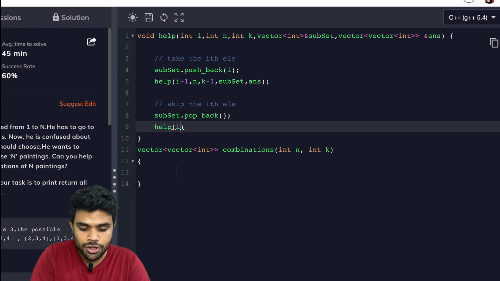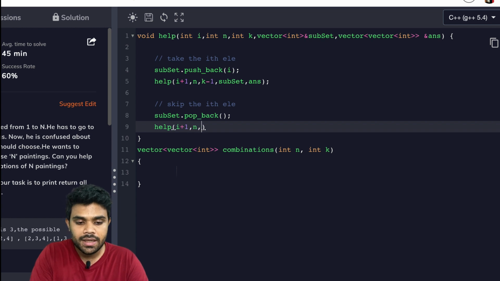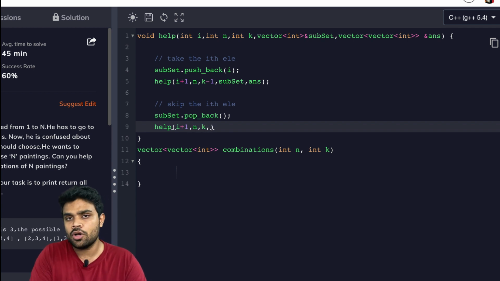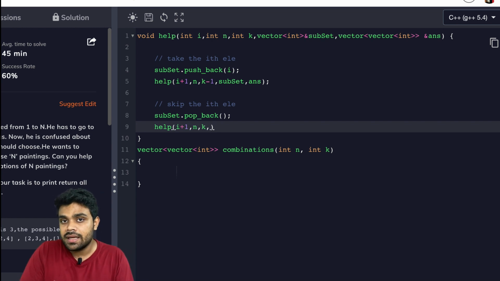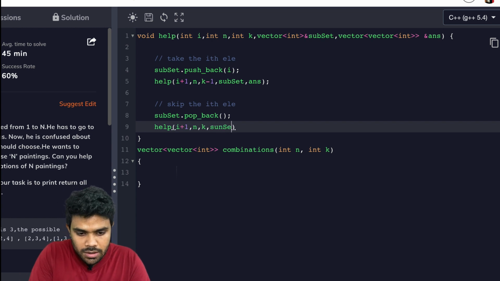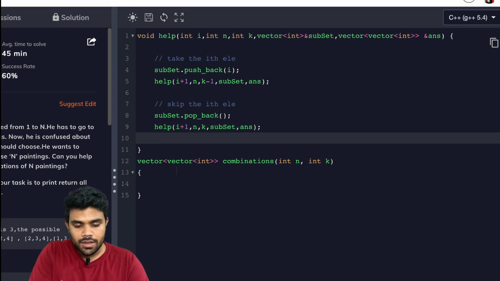Now I am not considering the ith element. I will ask recursion to do the remaining task from I+1, but again I will be passing k, because I'm not selecting any element, right? So recursion has to do the remaining task, and recursion has to select k elements. All right. Subset and answer. So this is it.